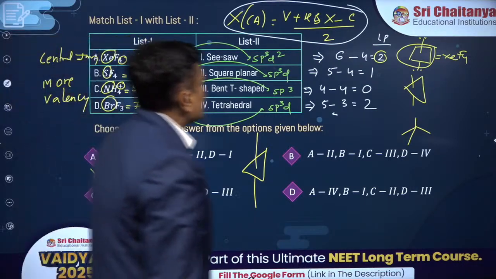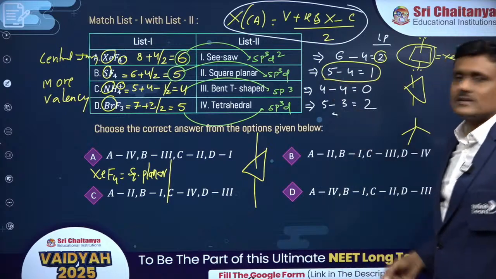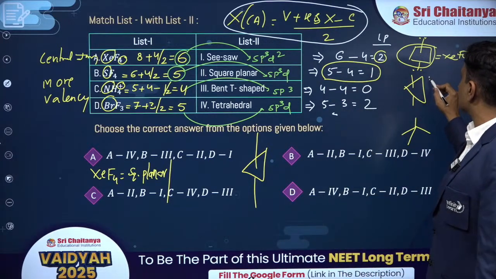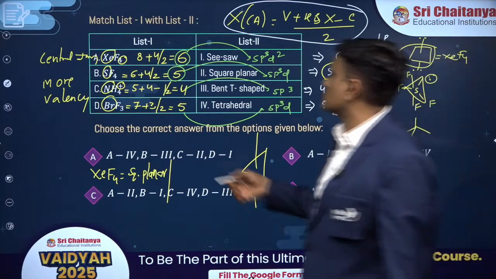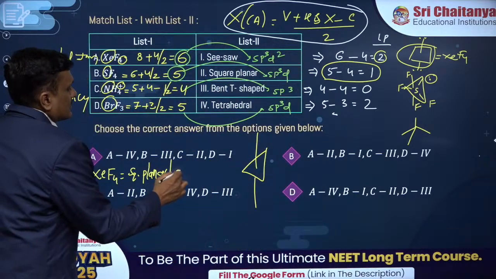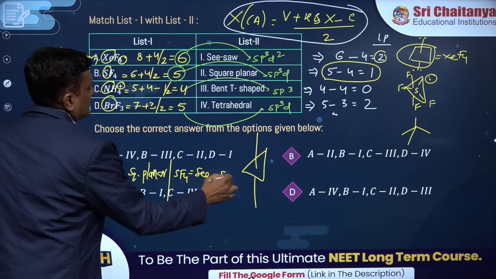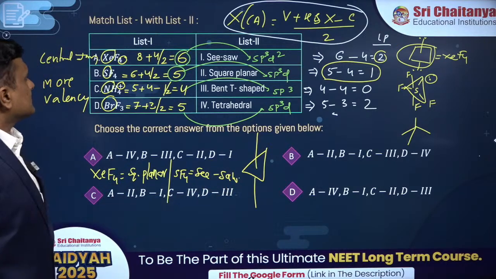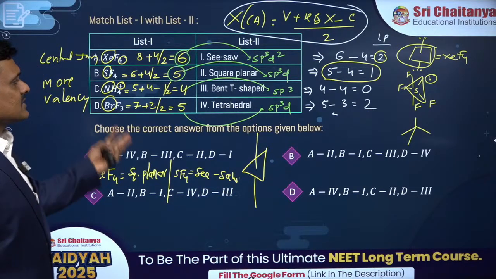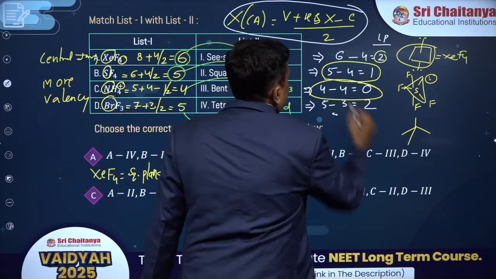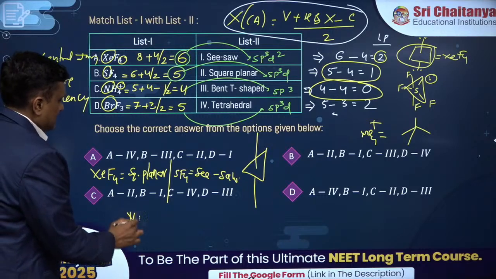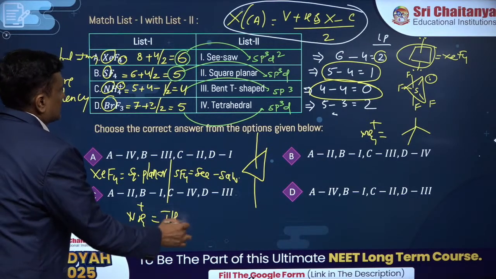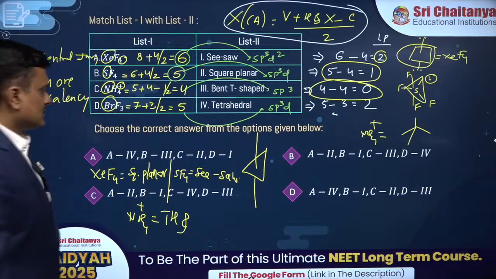Next, SF4. You can see that in SF4 the number of lone pairs is 1. I'll always keep the lone pairs on the equatorial position. Sulfur at the center, 4 fluorines are there. This is called distorted tetrahedral or seesaw. So SF4 is distorted tetrahedral or seesaw. And after that, ammonium is tetrahedral for the reason that there are no lone pairs. This is nothing but ammonium, right? sp3 hybridization. Ammonium is tetrahedral, sp3 hybridization, no lone pair. Tetrahedral is the geometry.